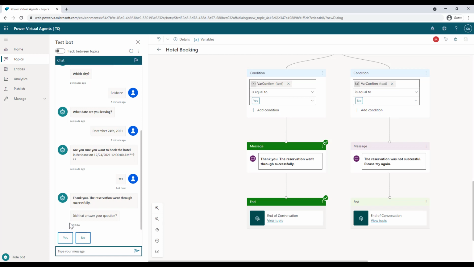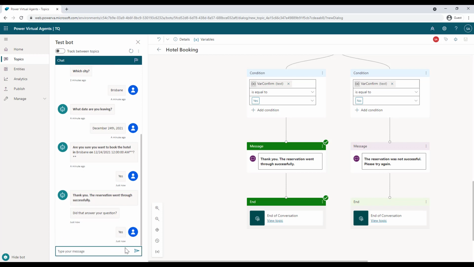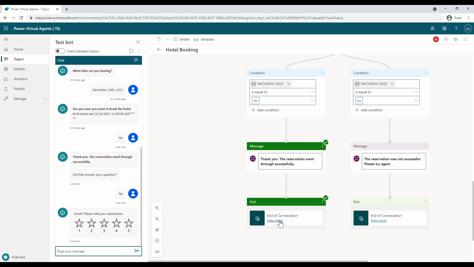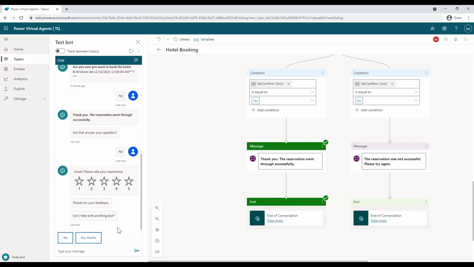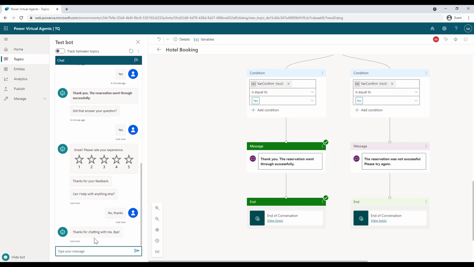So because of that, it is asking me another question. Did that answer your question? I would say yes. And then it shows me the survey because I had selected end the conversation with a survey. All right. And then I can go ahead and specify a survey, and then thanks for your feedback. Can I help with anything else? I can say no thanks. All right.